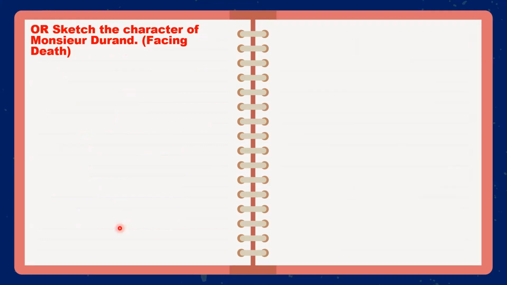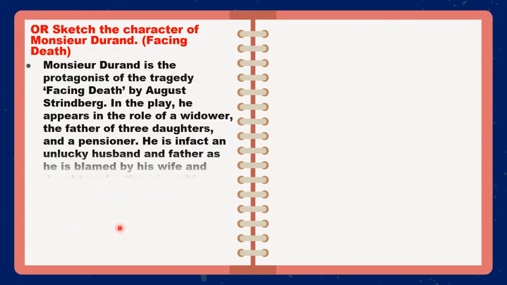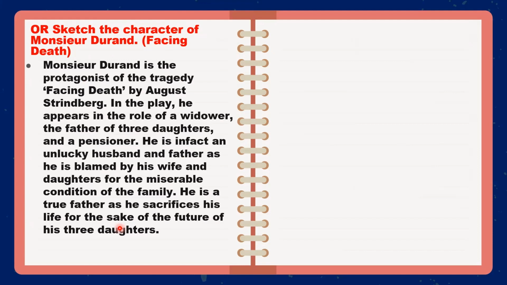The A option: sketch the character of Monsieur Durand from the play Facing Death, a very great tragedy. Character means not writing the story, but writing some features of that character. And again, not the whole story. For example, he is the protagonist, in the role of a widower. His wife has died, he has 3 daughters, he is a pensioner.